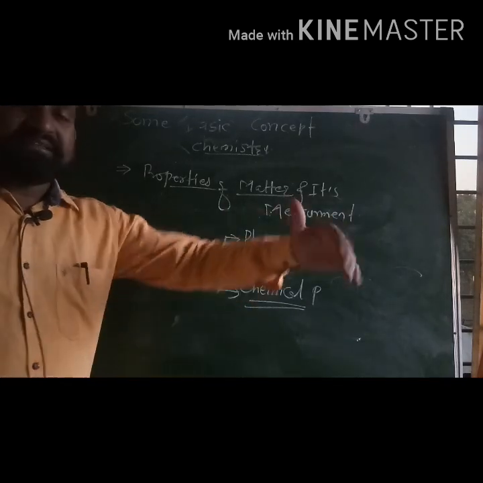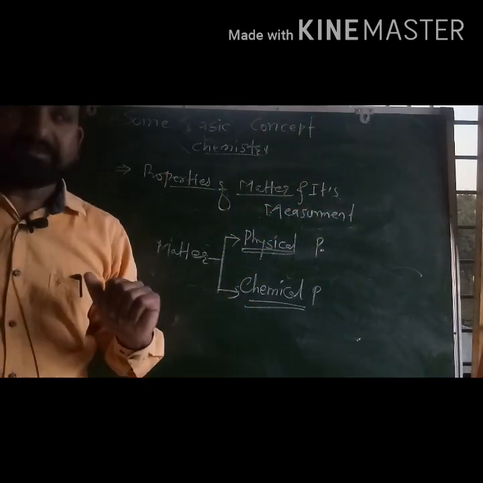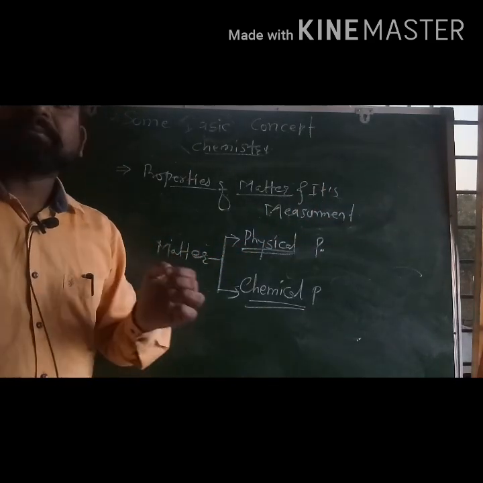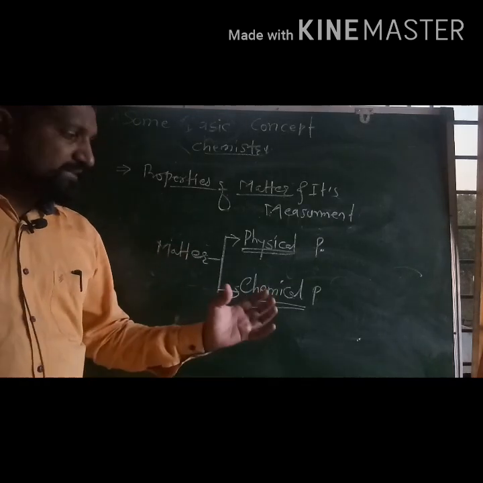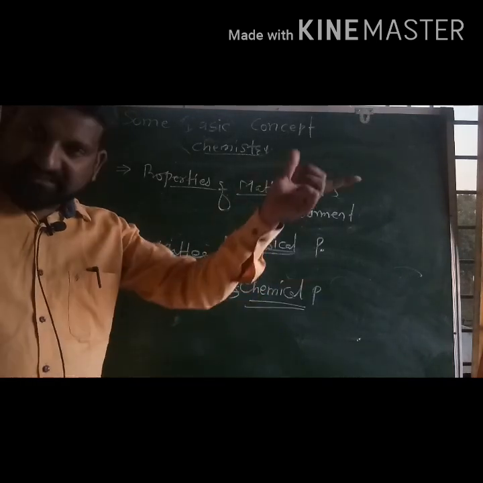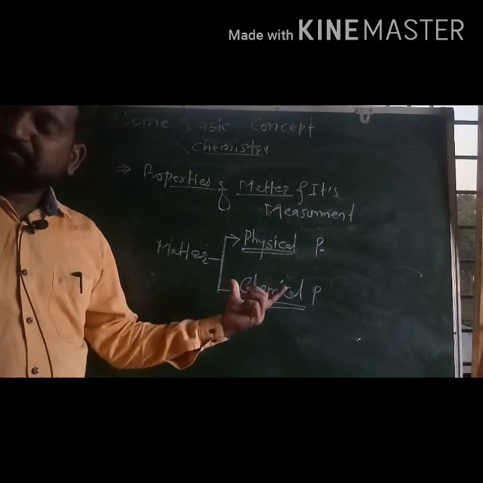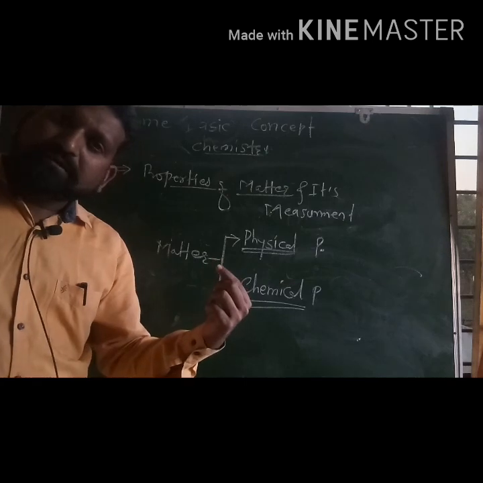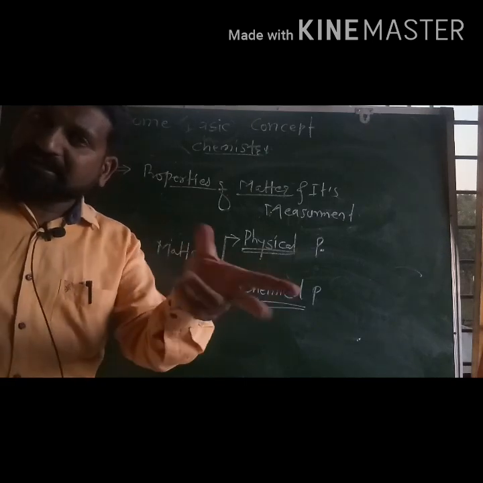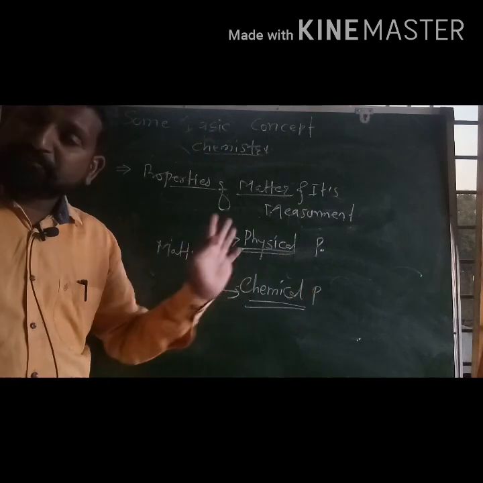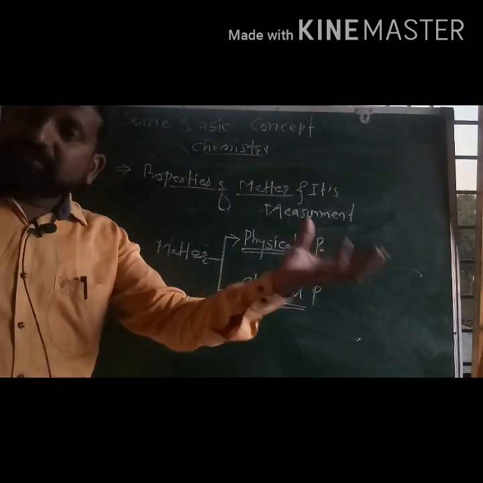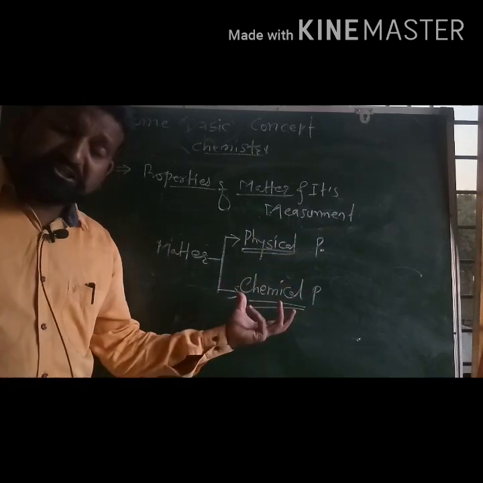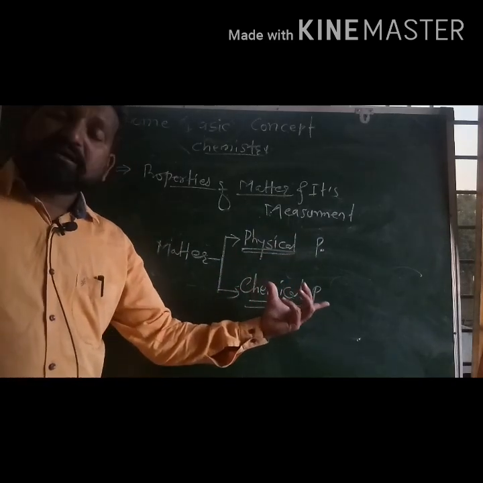For example, when there is a burning of coal in the air, there is the formation of carbon dioxide. Similarly, when there is a burning of magnesium chip in the presence of air, there is the formation of magnesium oxide. So what happened in these two examples? Coal to carbon dioxide, a chemical change occurs. Magnesium with oxygen forms magnesium oxide, the chemical composition changes. That is called chemical property.